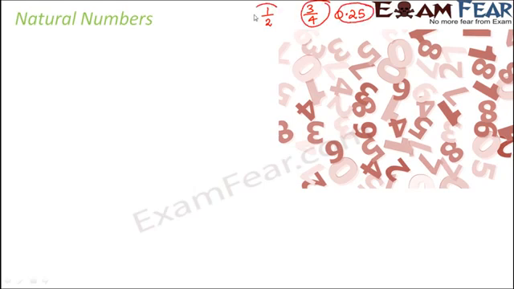But these are little complicated numbers. That's what you are feeling right now. No? Have you ever counted anything like 1 by 2, 3 by 4, 4 by 4, 5 by 4? Have you ever counted things like that? No, we generally count 1, 2, 3, 4 because that comes naturally to us. So these numbers that come very much naturally to us are called natural numbers.